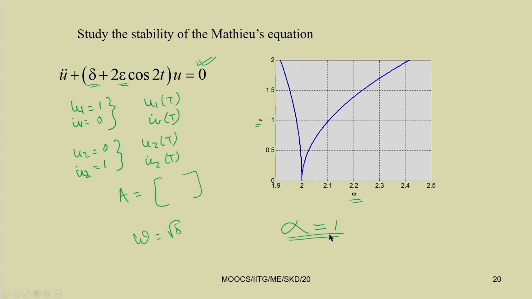If one plots epsilon versus omega, then one can get a curve like this, where this part is stable, this part is unstable, and again this is stable. This is known as the instability region, or otherwise the parametric instability region.